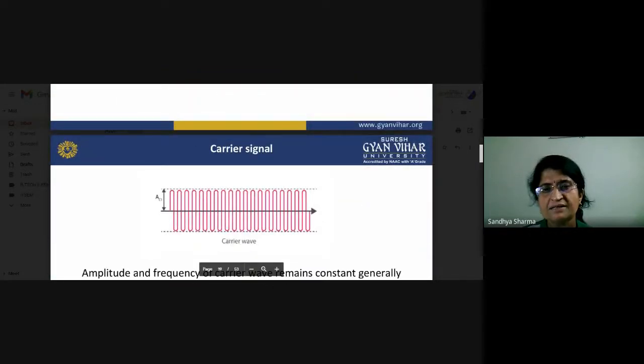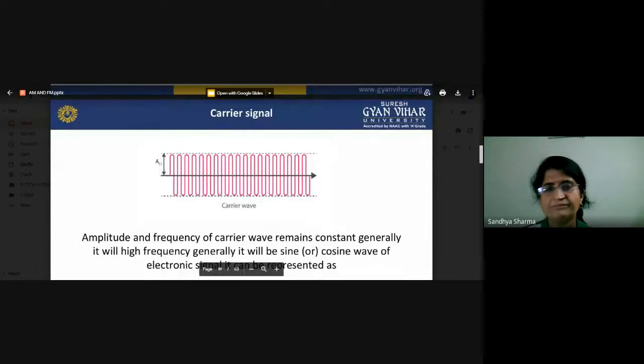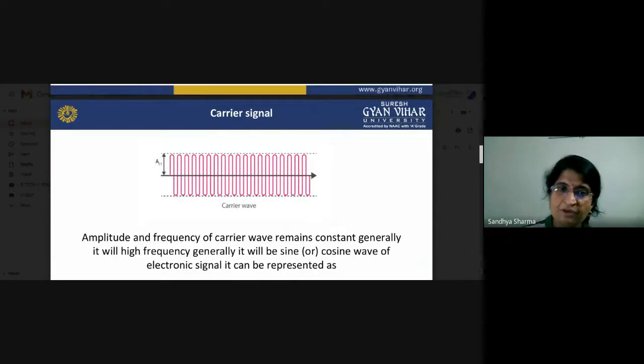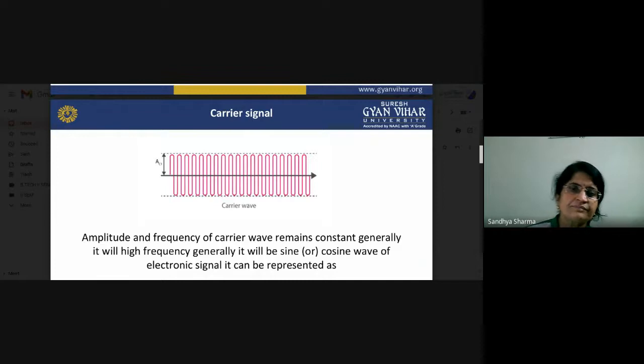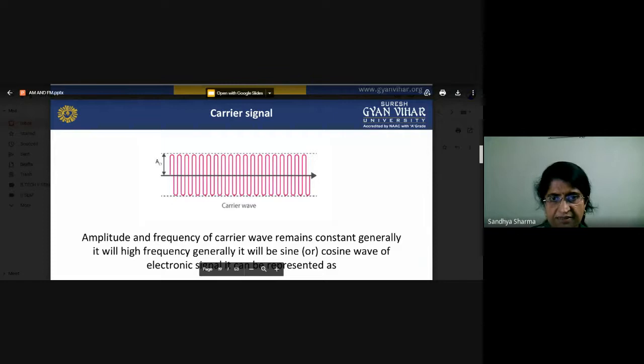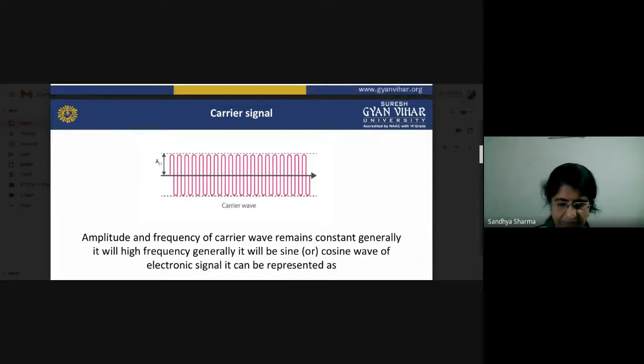Now this is the carrier signal. Frequency is very high, and amplitude will be constant. So what is the basic property? Frequency is high, and amplitude will be constant. Just see here, this is the constant. So here frequency is constant, it is not changing, and amplitude is also constant. So both are constant. High frequency signal है. So this is the carrier signal.